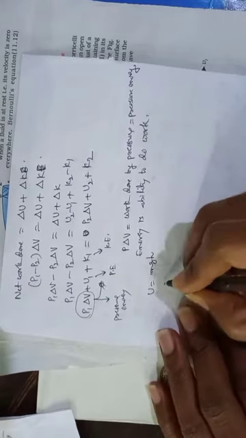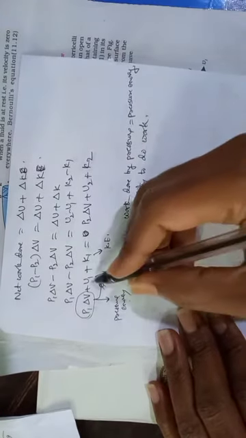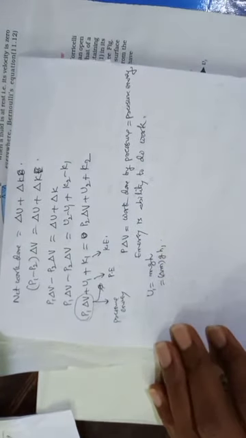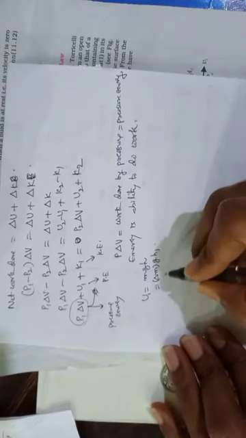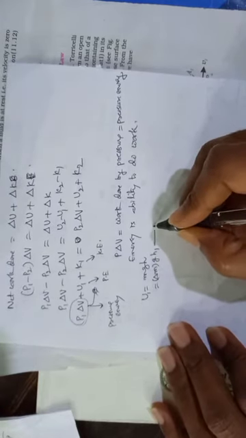So let us write delta m g. This is U1, so here comes h1. So this is one form.